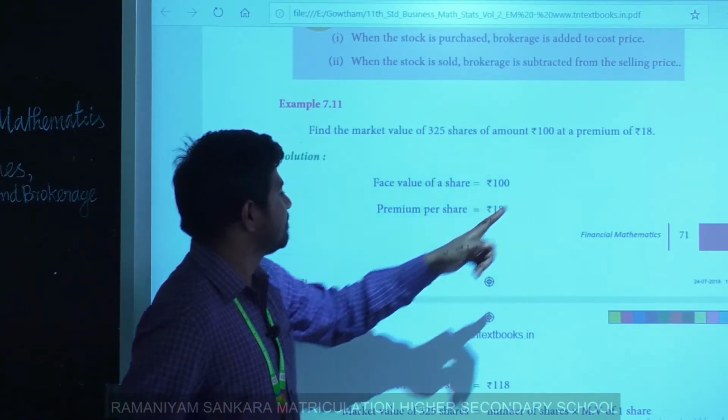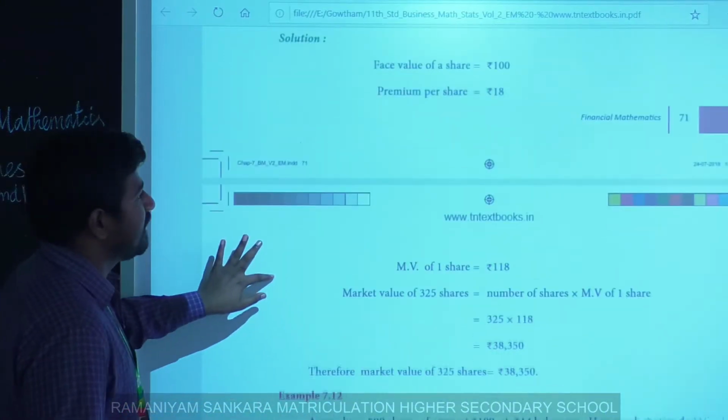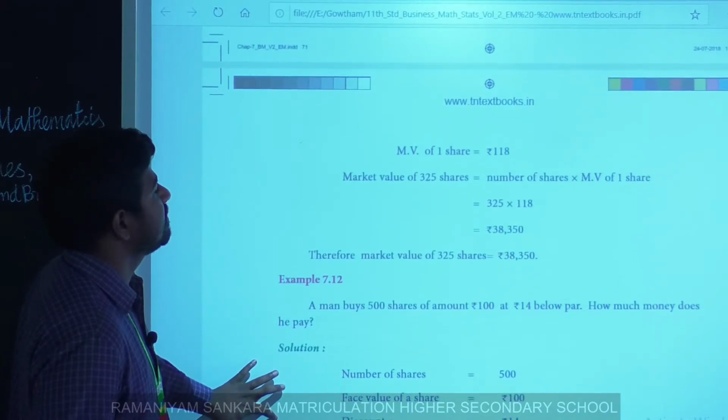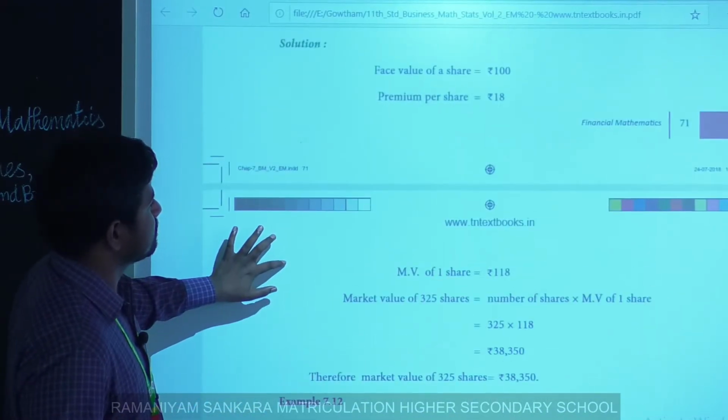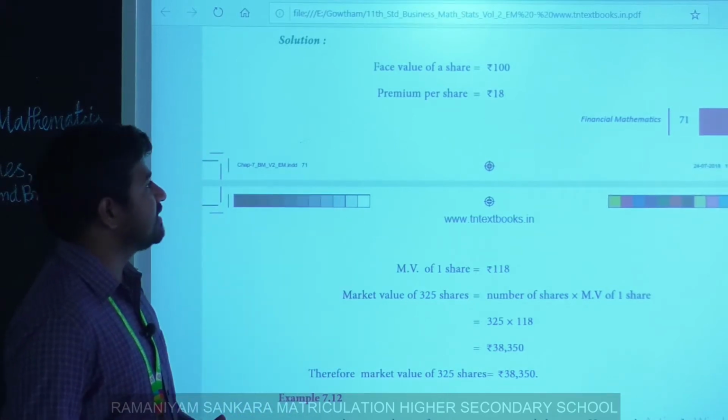Here the premium is 18. So market value is face value plus premium.